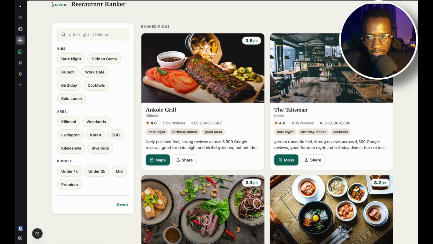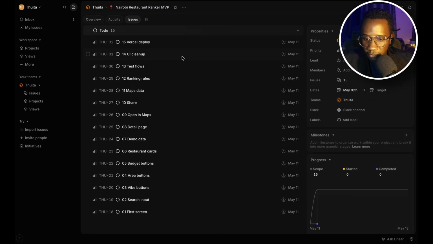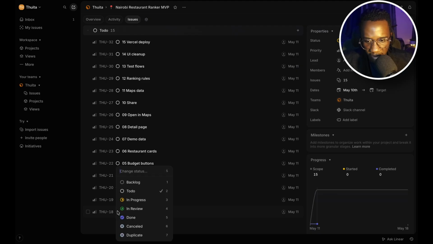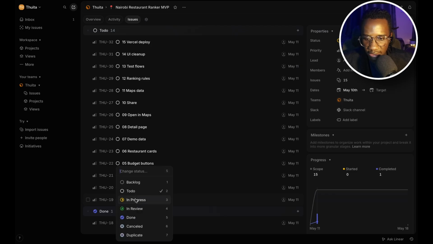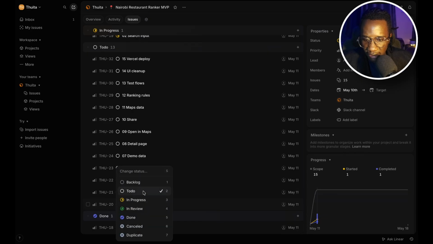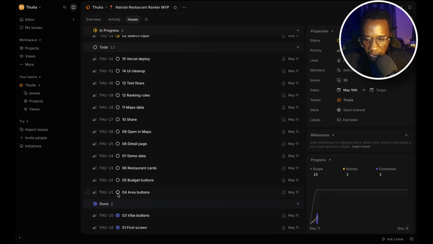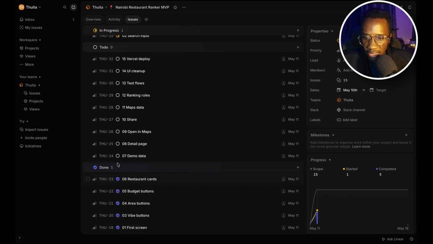I'll fix the logo section there, but we can just come to our tracker so that we make sure things are looking good. So first screen is done. Search input not yet done, so we can just say this is in progress. Then vibe buttons, they've been done. Area buttons done. Budget buttons done. Restaurant cards done. They're looking good. Demo data, so that's what we're actually doing, done.